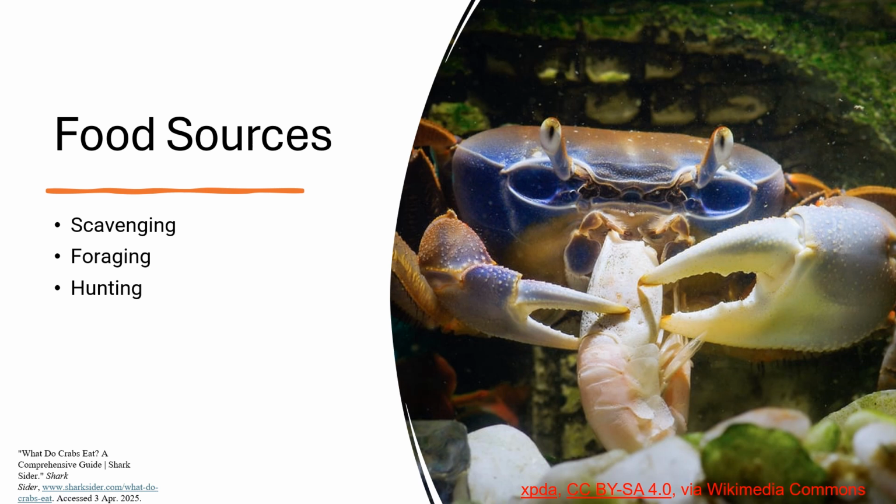Crabs are omnivorous, meaning that they eat both plants and animals, including algae, mollusks, worms, and tiny crustaceans. Depending on the habitat that crabs live in, they may also feed on small fish, shellfish, or snails. The way crabs get their food depends on the species. Some species, such as sand crabs, are scavengers who look for food left behind by other animals and organisms. They typically feed by moving along the shoreline, eating bits of food that have washed up on the shoreline.